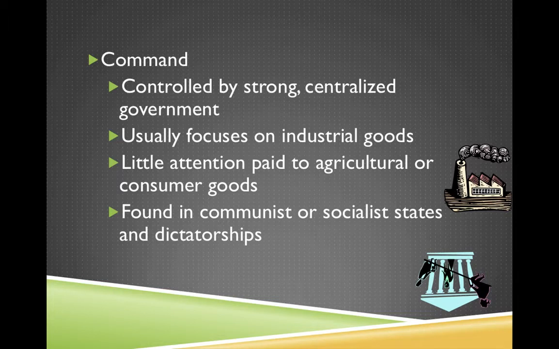So the government plans out the entire economy for the entire country. They plan out literally everything you can imagine be produced. Usually, this is in countries that are industrializing, and so they focus mainly on industrial goods. They don't really focus on agriculture or consumer goods or anything like that. And so, for example, in a communist country, the goal is for everyone to be equal, for there to be no social classes. And so when it comes to things like a couch or a bed or your clothes, everyone's going to have the same thing because they're not focused on those things. They're focused on the bigger industrial goods.